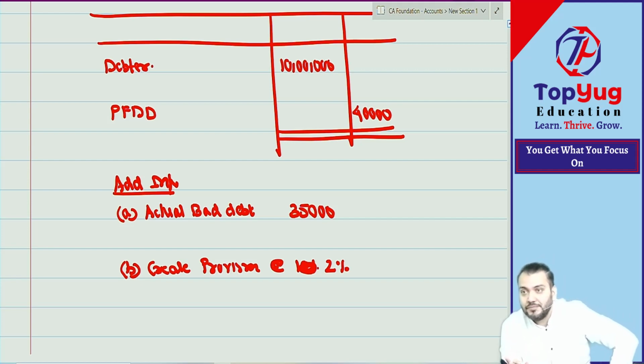Do it. If you want to do a journal, do the journal. But if you can do without a journal, prepare the account directly. If you want to prepare the provision for doubtful debts account and debtors account, or if you want to do it with journal entries, that also is your choice. Better to do the journal first and then the ledger. Your choice. I want the answer. I want the impact in the balance sheet.